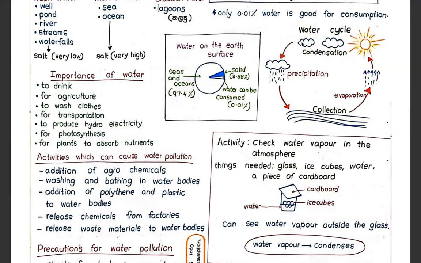Then what will happen to the water? It will fall down, right? Then we call it precipitation. Once it falls down to the earth, we call it precipitation. Collection, evaporation, condensation, and precipitation.